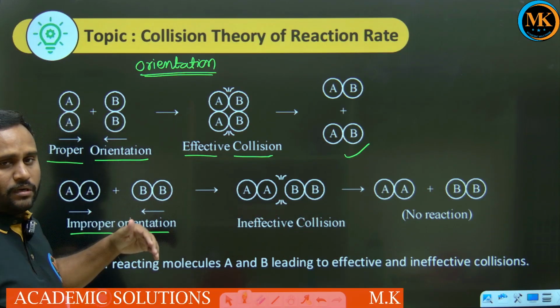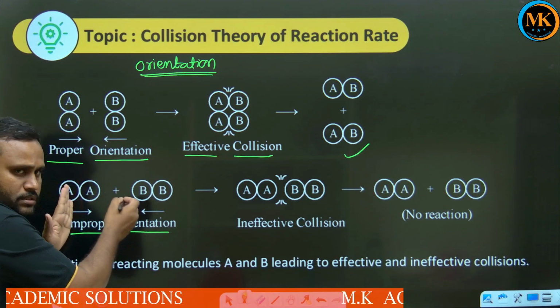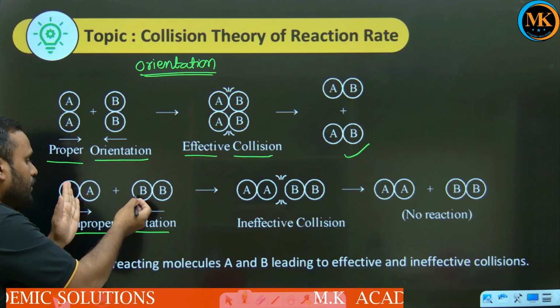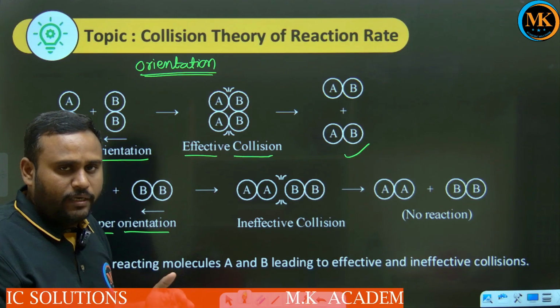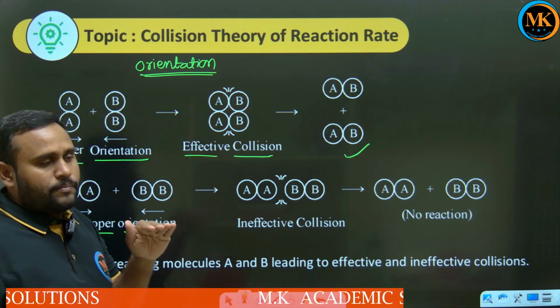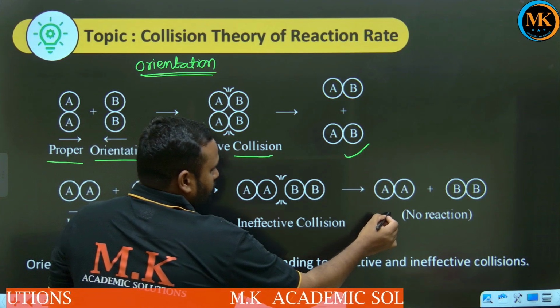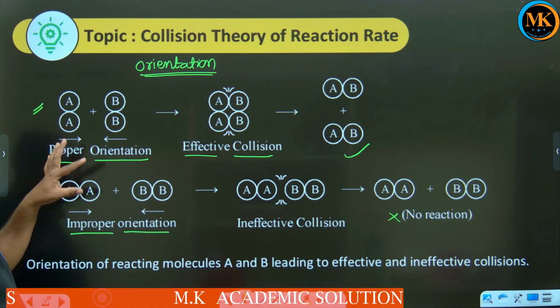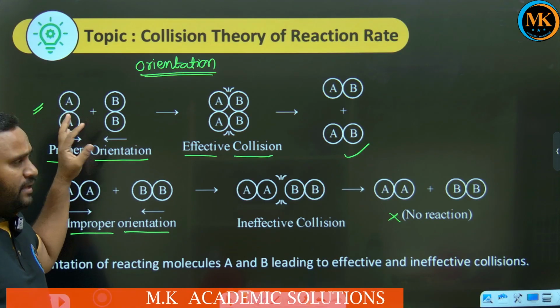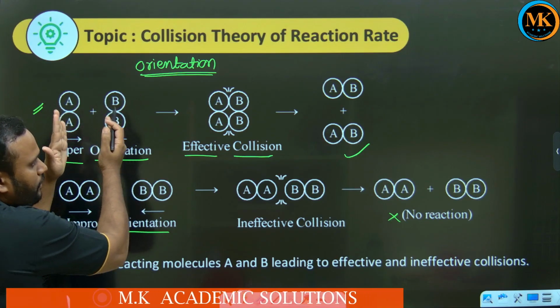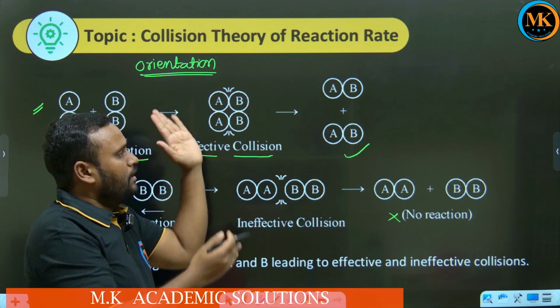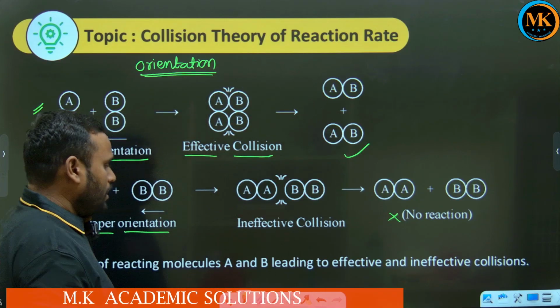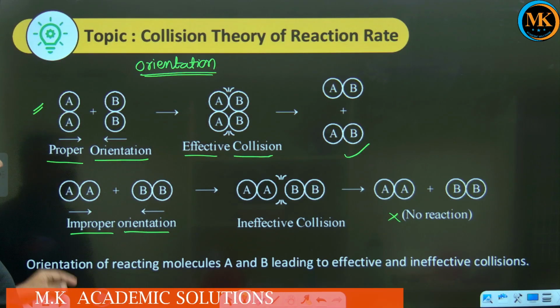Children, even though these molecules cross the energy barrier, due to lack of proper orientation they will not give us product, and finally there is no reaction. Here they crossed the energy barrier, oriented properly, hit together and give us product. So this is about the orientation barrier.